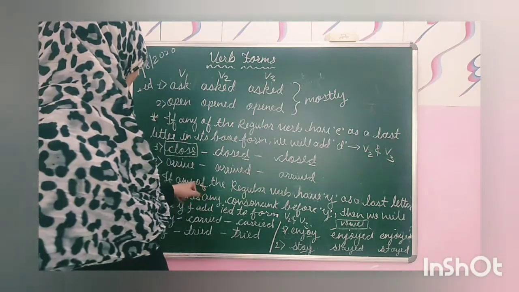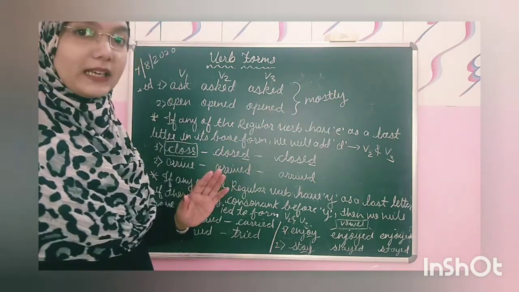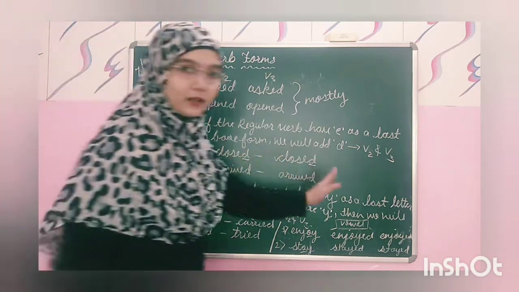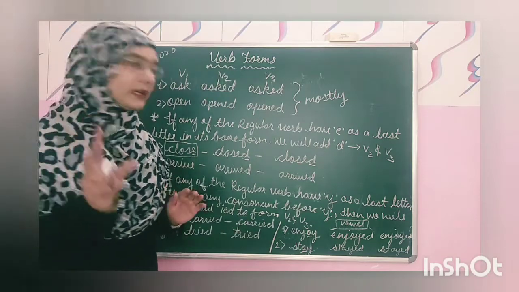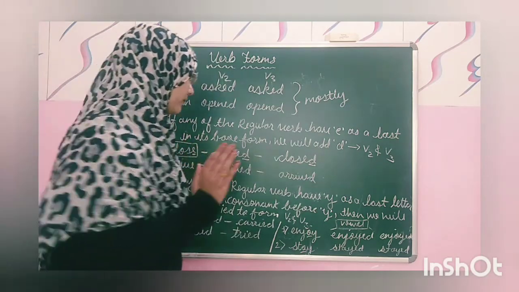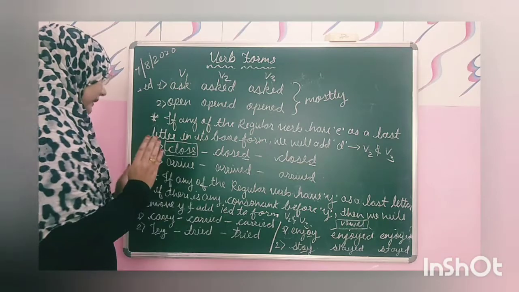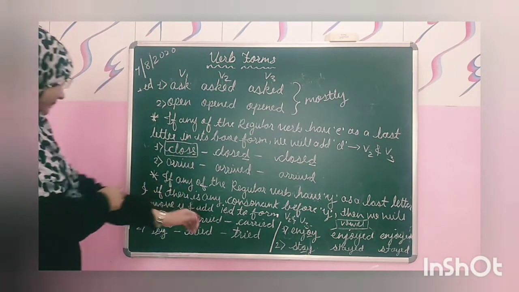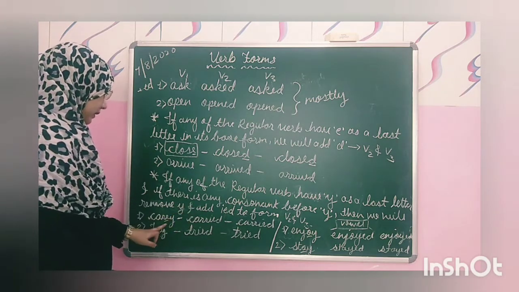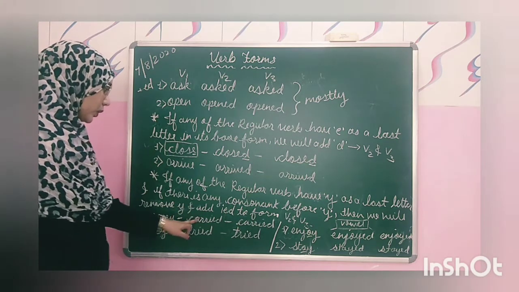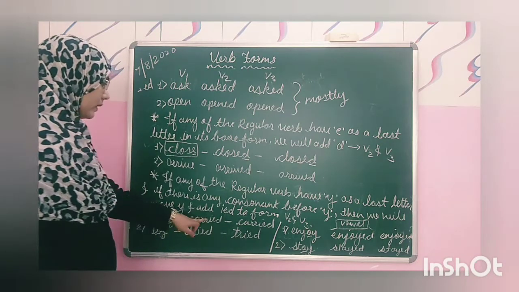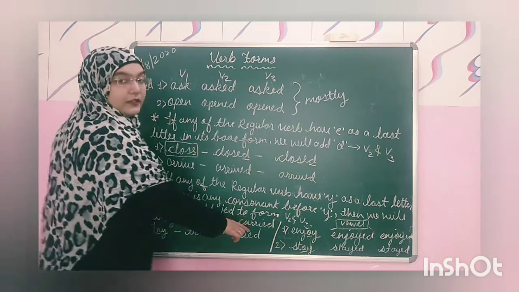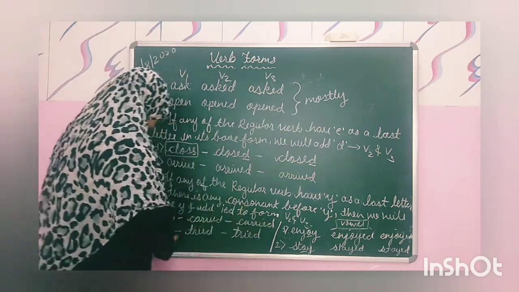And if there is any consonant before y, कॉन्सोनेंट को देन y को रिमूव करके हम लोग ied लगाएंगे. Just like carry, here before y it is r, so we will remove the y and we will write carried, and in V3 form also ied, we will add ied on both sides.